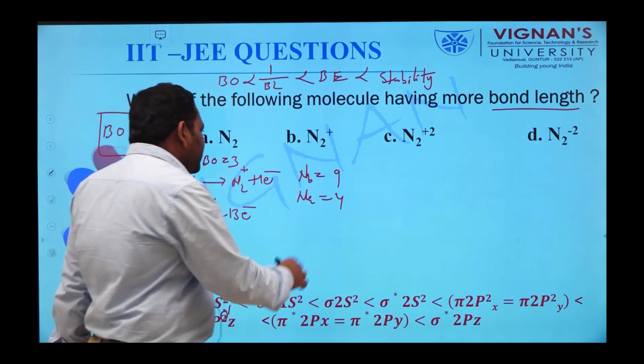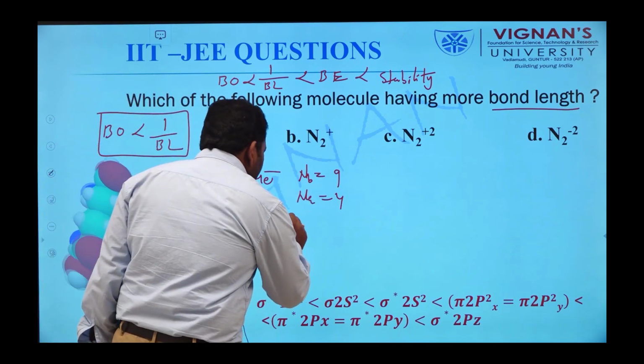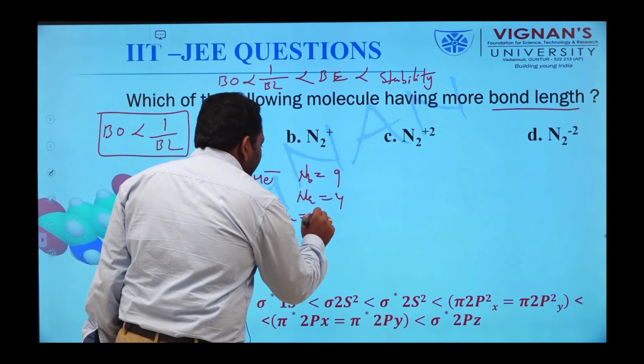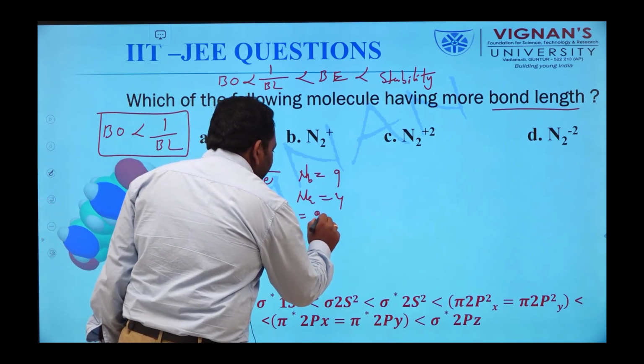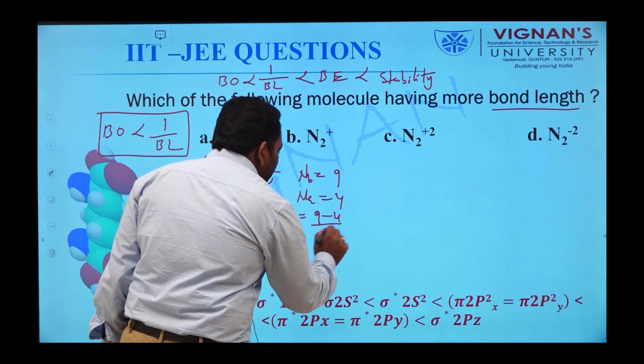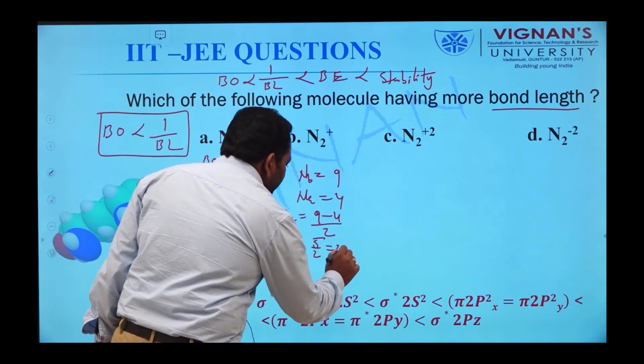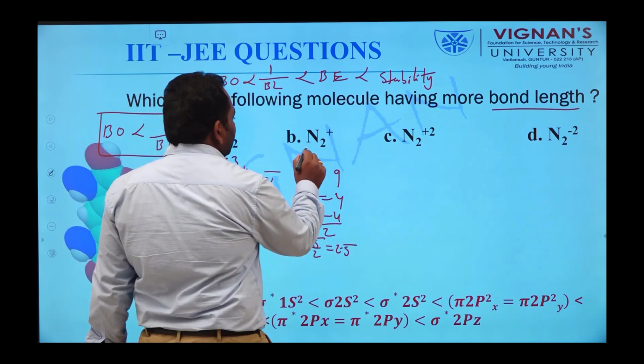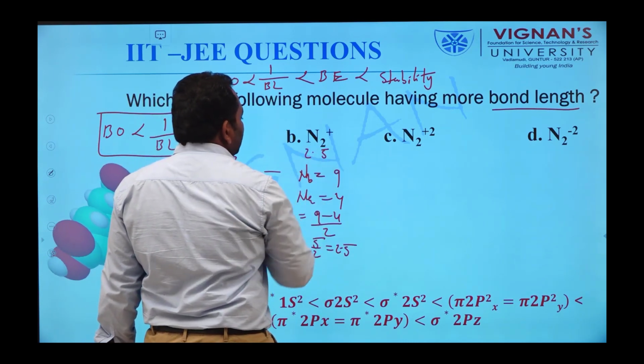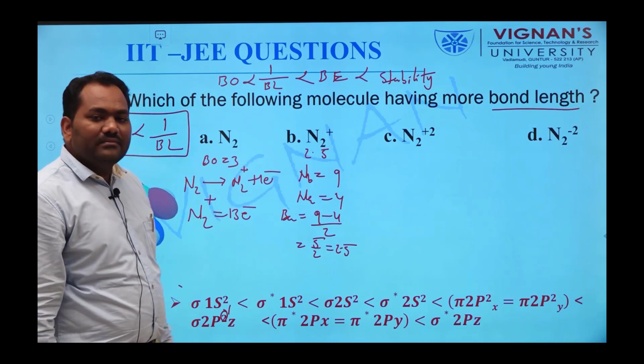Now I substitute these values in bond order. Bond order is nothing but Nb minus Na by 2. So 9 minus 4 by 2, that is equal to 5 by 2, that is equal to 2.5. The bond order of this molecule is 2.5.